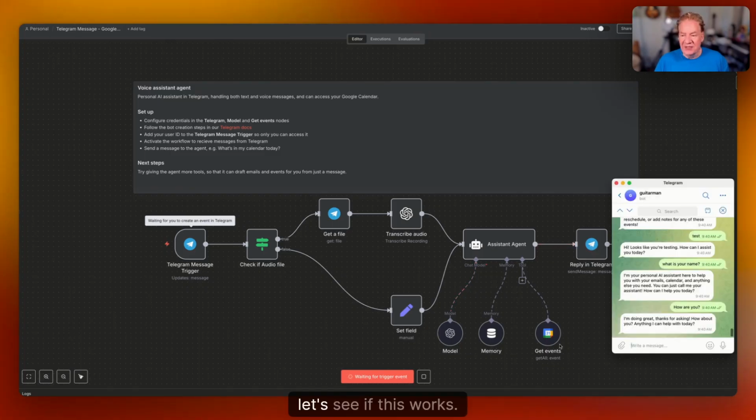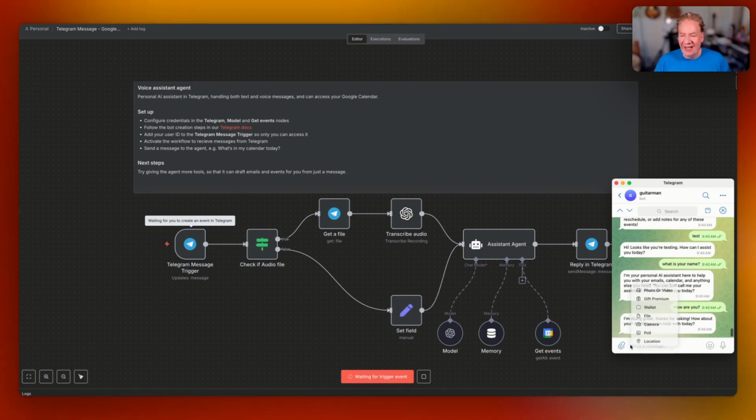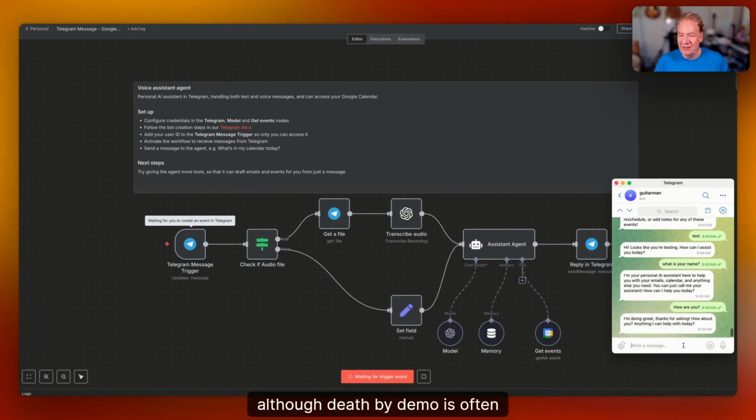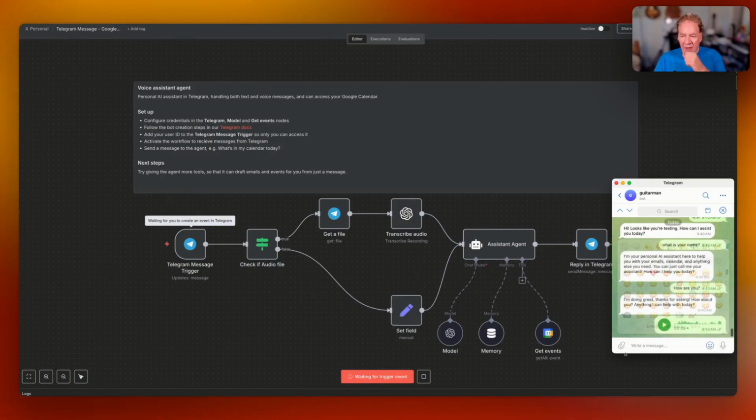Okay. Let's see if this works. And you know it's going to work because I've tested it, right? Although death by demo is often an issue, but hey, let's give it a shot here. So I'm going to talk to it here today. Hey, can you give me all the events listed for today, September 6th? It's Saturday today. Tell me what's up.